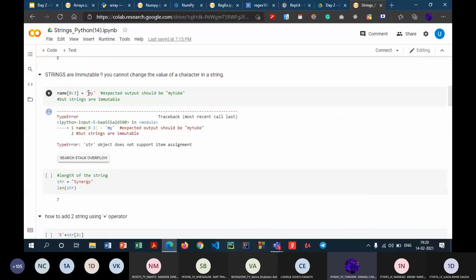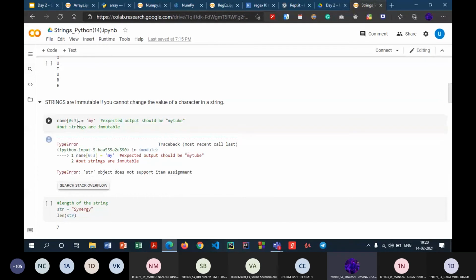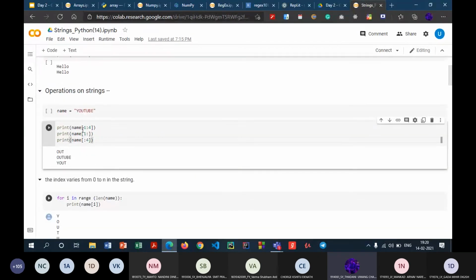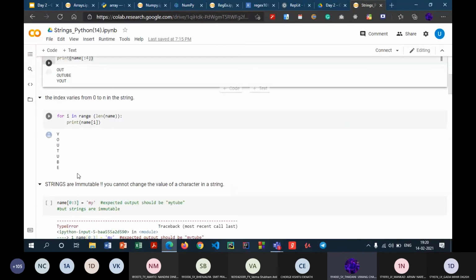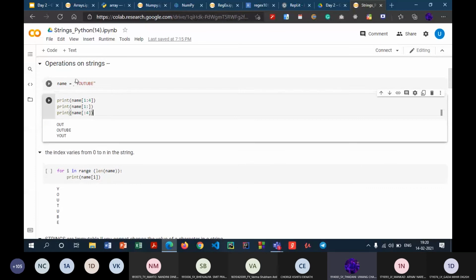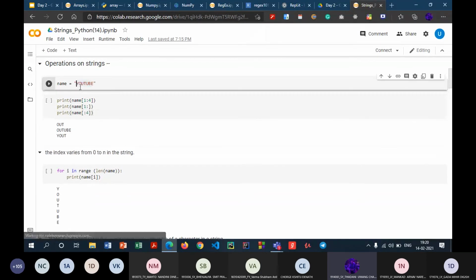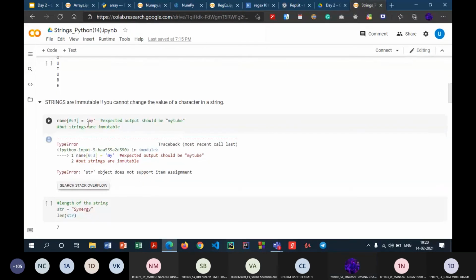Over here, I've tried to change this string, name. I am changing characters starting from index 0 and ending at index 3, that is index 0, 1, and 2. What I'm basically doing is trying to replace you with my, but this gives an error because this is not possible as strings are immutable.